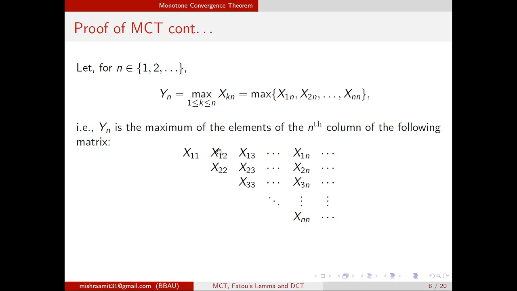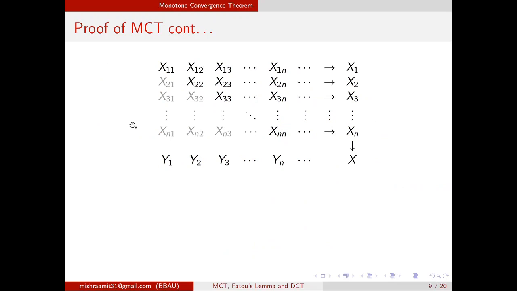Then y2 will be the maximum of these two, x12 and x22. Y3 will be the maximum of these three, and so on. So y1 is nothing but x11, y2 is the maximum of these two elements, y3 is the maximum of these three elements, and so on. Yn is the maximum of these n elements. Now we will see that this sequence yi is also non-decreasing. So if you see it carefully here, if you move from left to right, it is increasing.